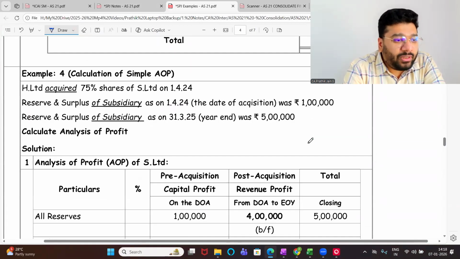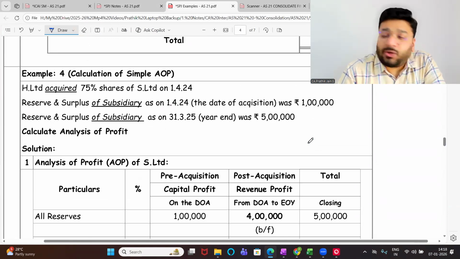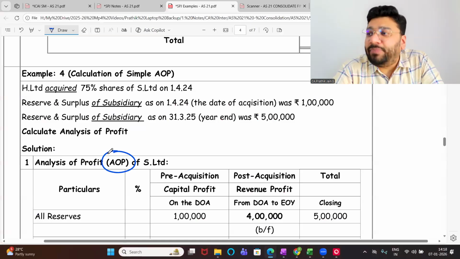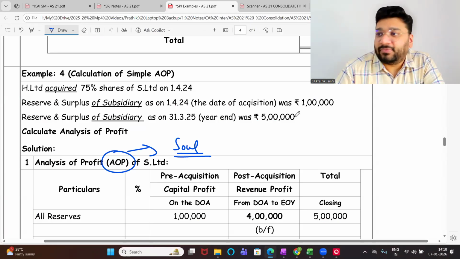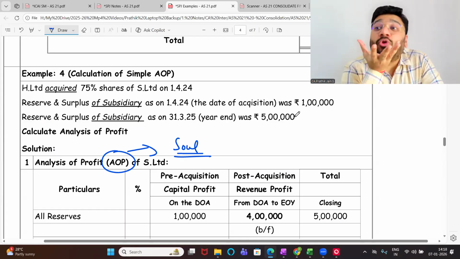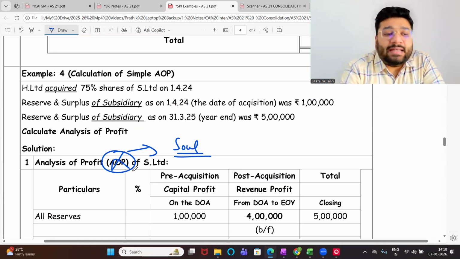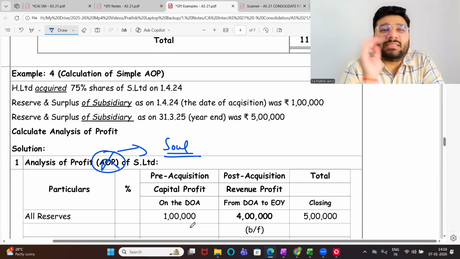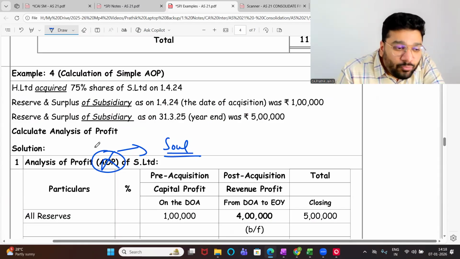This part, I don't want to touch today because it'll take some amount of time to discuss. The next topic that we are going to discuss, I call it shortly and sweetly as AOP. This is the soul of this chapter. If your AOP is wrong, your entire balance sheet will go wrong. And all the masala, best and best masala, top to top masala, you will get to taste in AOP.